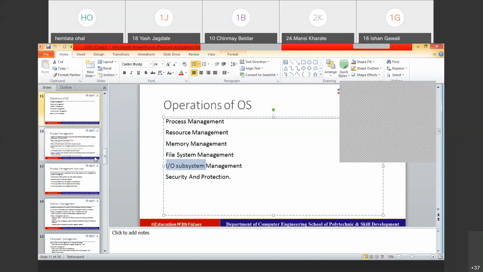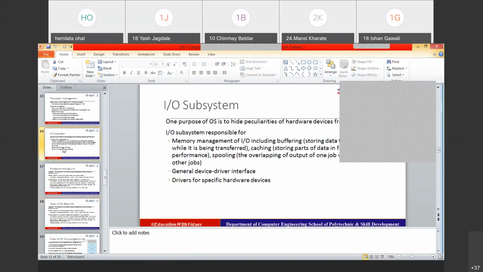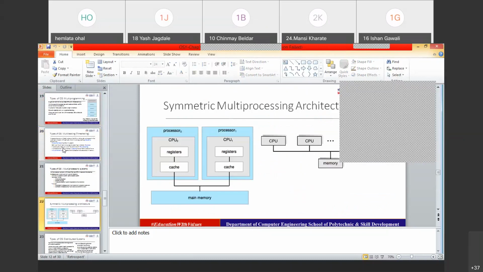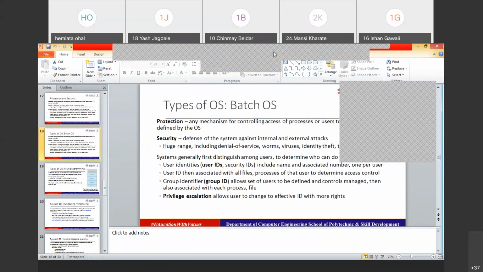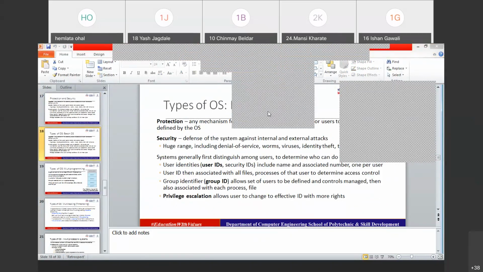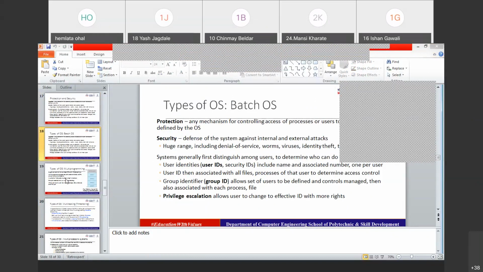So we have gone through all these discussions in our previous session. Now today let us see the different types of operating systems. Today we start with the batch operating system, which is the oldest operating system in the generations of operating systems.